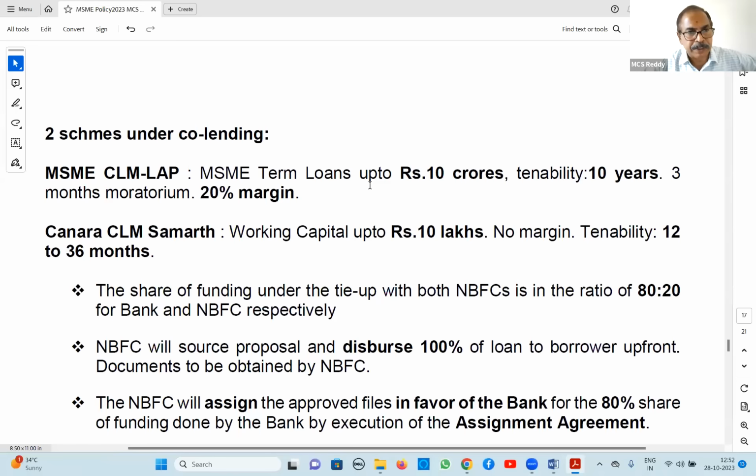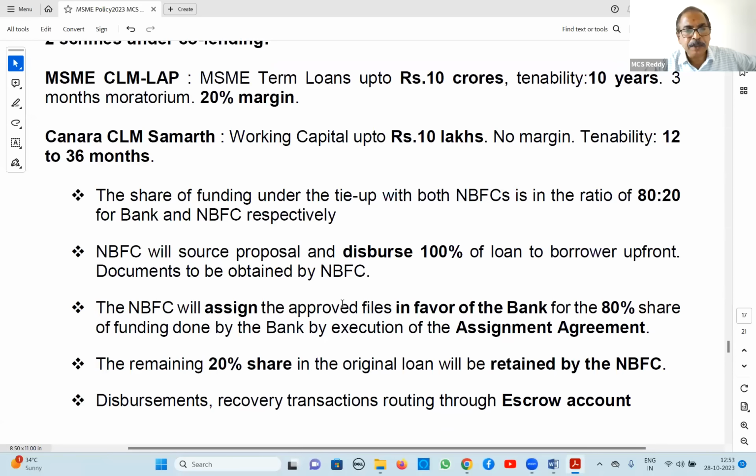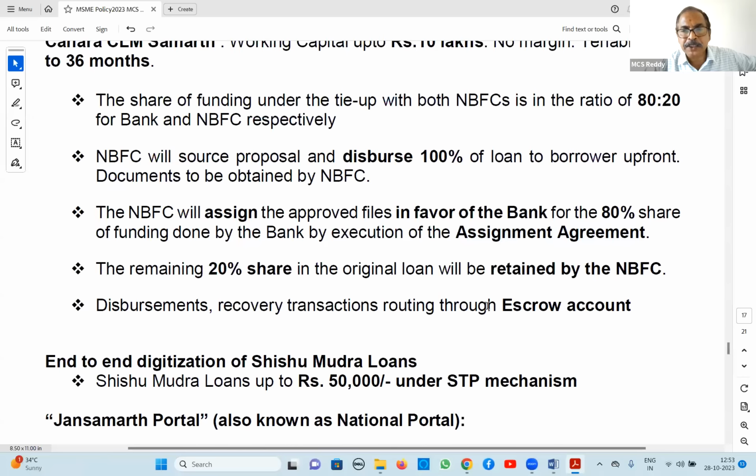These two types of loans are sanctioned by NBFCs. After sanctioning and disbursal, 80% of the amount is transferred to us. Here, they disburse 100% first, and 80% they assign, they transfer to us in the form of an assignment agreement. This they will execute, the NBFC, and transfer 80% by retaining 20% with them. So here the only thing is the 80-20 concept for the co-lending scheme. And all these transactions are routed through an escrow account.